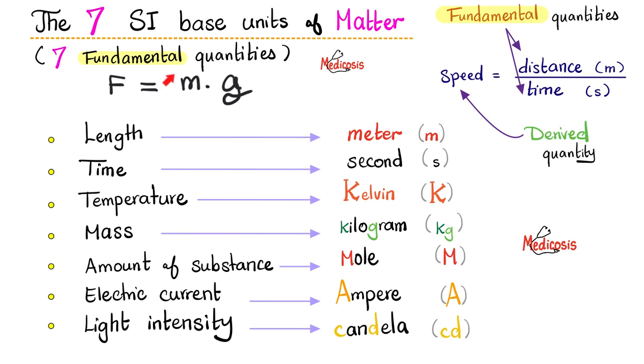What's the measuring unit for mass? It is a kilogram, all right? And what's the measuring unit for acceleration? Meters per second squared. So we can measure force in kilogram times meter per second squared, which is equivalent to 1 Newton. So 1 Newton equals kilogram times meter per second squared.